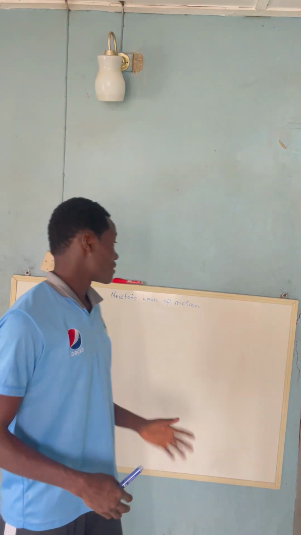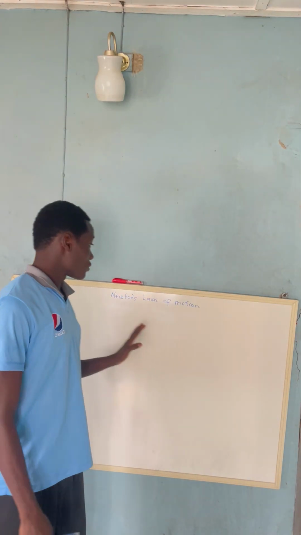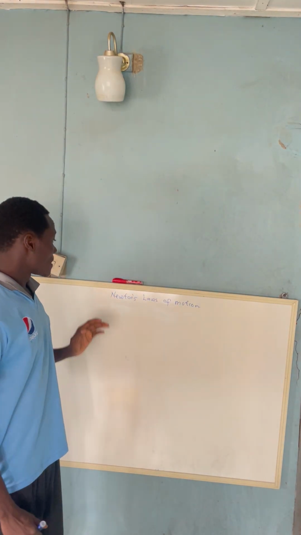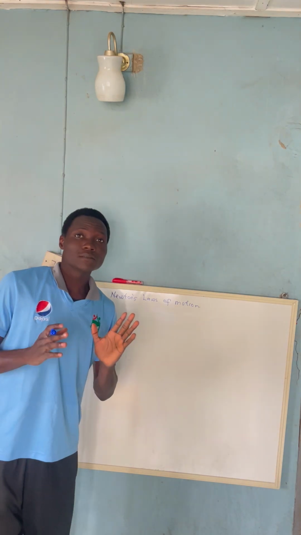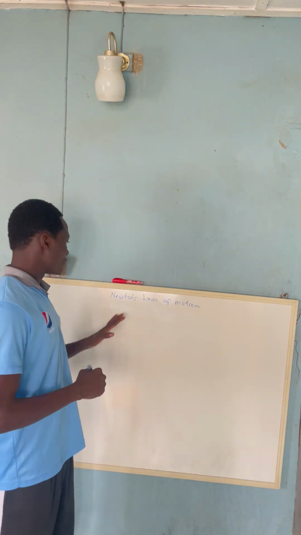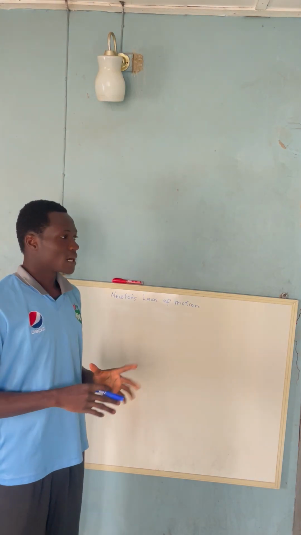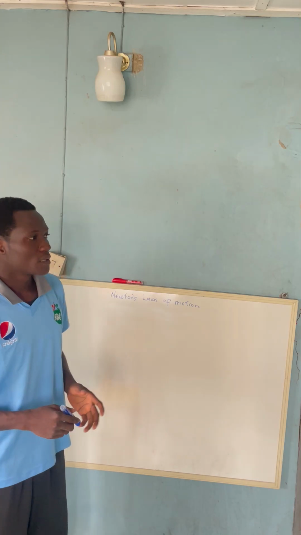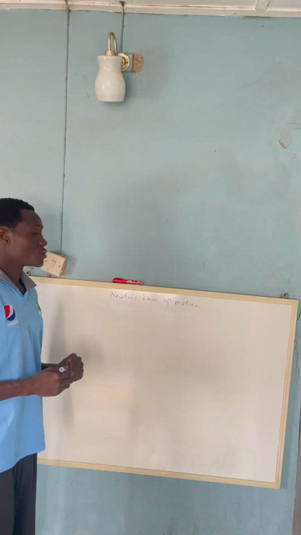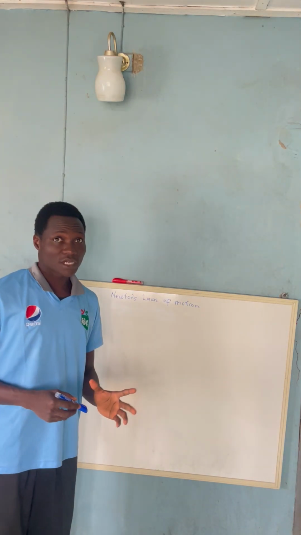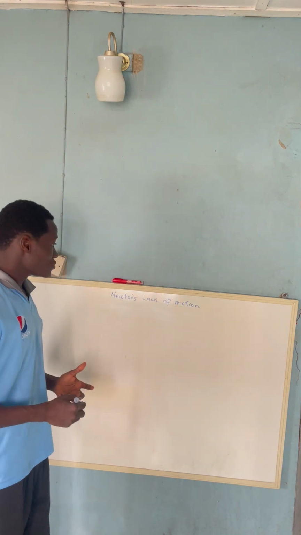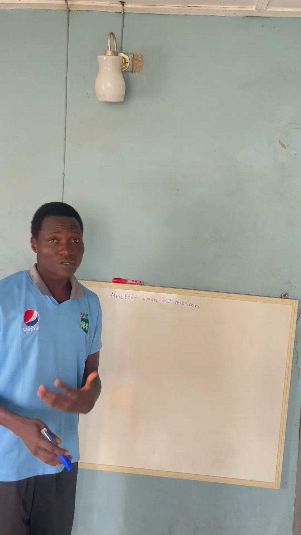In today's video, we shall be looking at Newton's laws of motion. We have three laws of motion stated by Isaac Newton. We shall be looking at the three of them and their application as well. So we start with the first law, which is also called the principle of inertia. The principle of inertia simply means the tendency of a body to remain at rest.